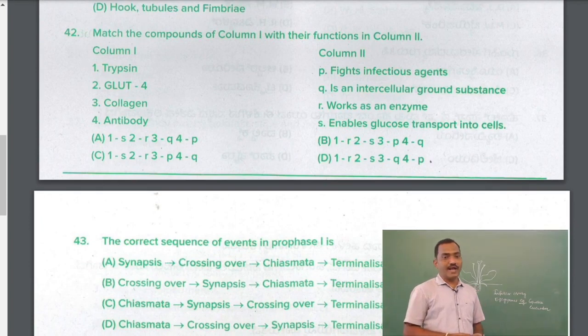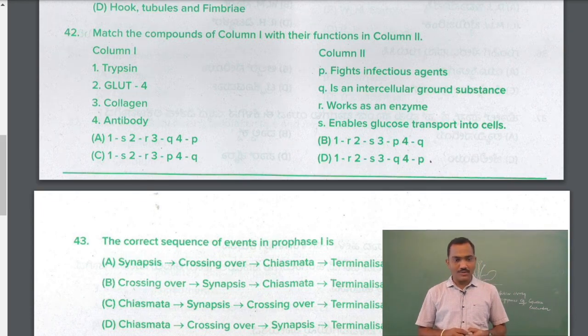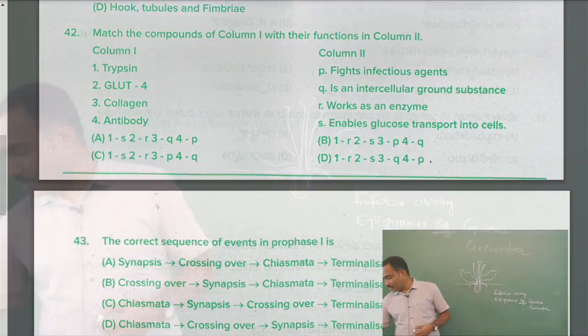Question number 42, match the compounds of column 1 with column 2. So again we have 4 in column 1 and 4 in column 2. Let us see one by one.